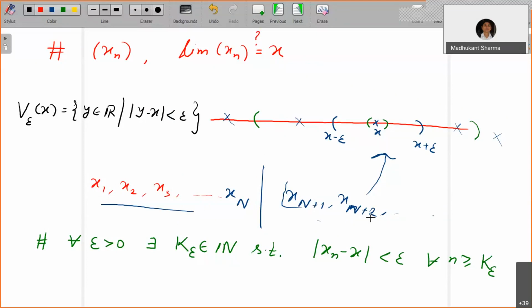Here, as n goes to infinity, capital N is the threshold. As the small n goes to infinity, you are going towards larger and larger values and it is going closer to x. Capital N may be a million. After this, all the terms, 1 lakh 1, 1 lakh 2, and so on, are going to lie in the neighborhood.